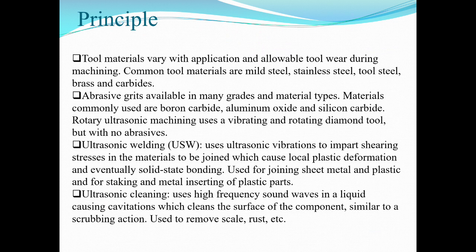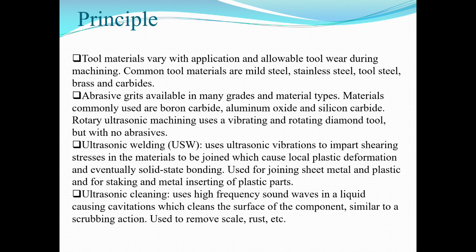Principle: tool material varies with the application, and the tool wears during machining. Common tool materials are mild steel, stainless steel, tool steel, brass, carbides, etc. Abrasive grit is available in many grades and material types. Materials commonly used are boron carbide, aluminum oxide, silicon carbide, and rotary ultrasonic machining uses a vibrating and rotating diamond tool but no abrasives.